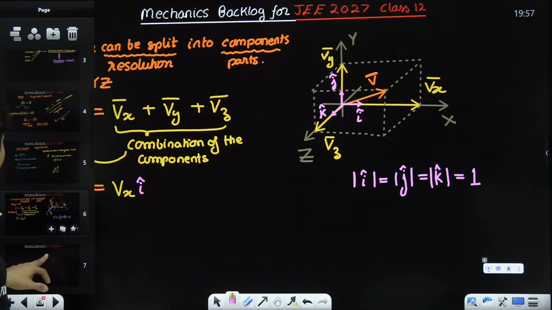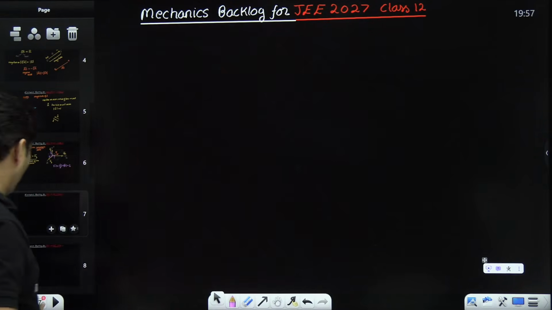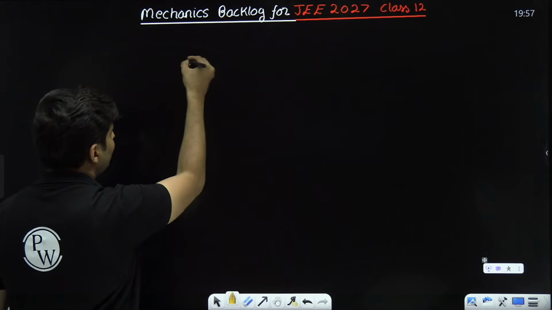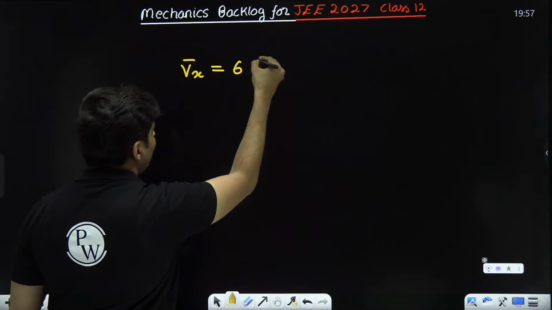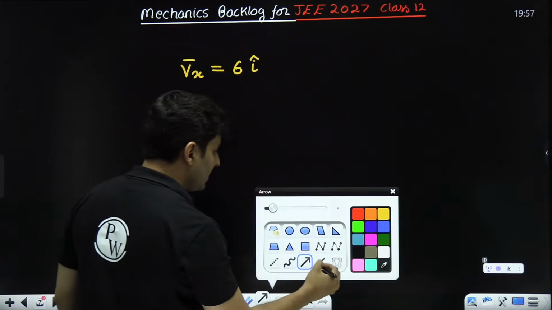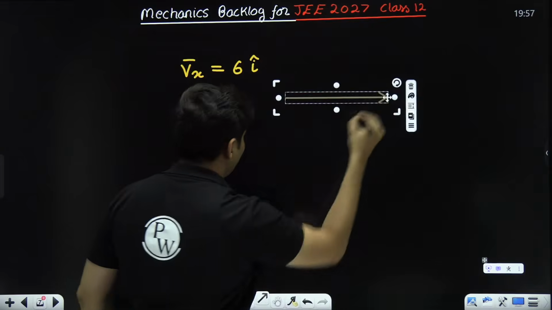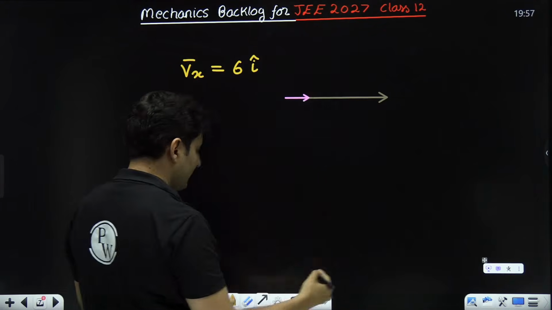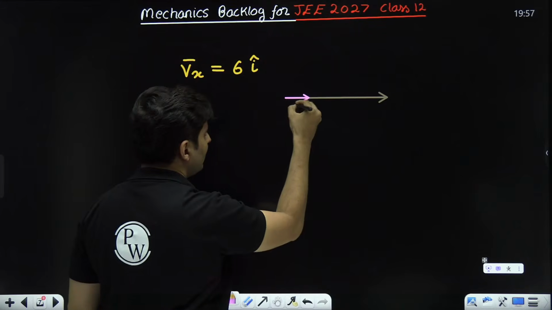If you do not get it, no issues. I will explain that to you. Say for example, I tell you my Vx bar is 6 times I cap. It means if I go on the x-axis, and I know I cap means along the x-axis like this, correct?